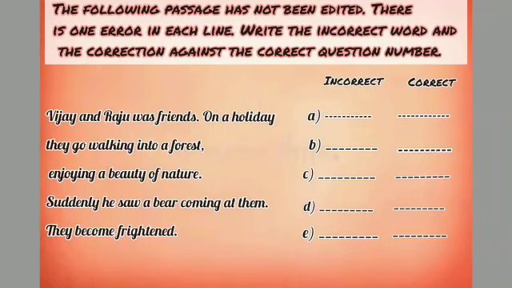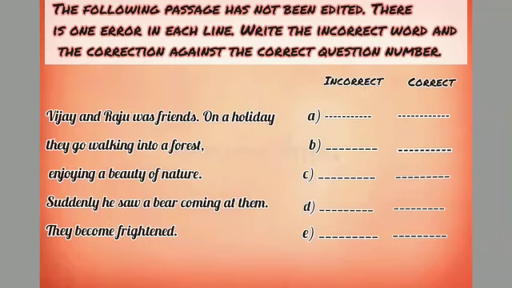So first of all you will have to read the passage carefully. The whole passage you will have to read, if necessary, again and again. Vijay and Raju was friends. On a holiday they go walking into a forest, enjoying a beauty of nature. Suddenly he saw a bear coming at them. They become frightened.